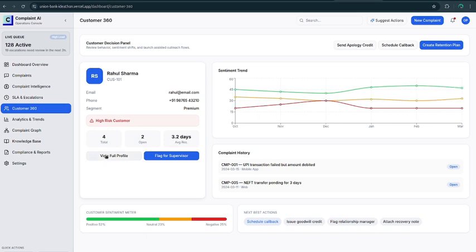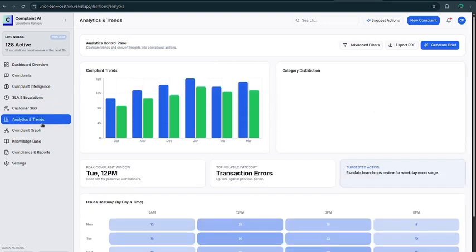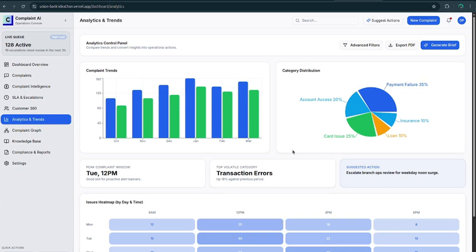This is the customer 360, where we can analyze each customer's complaints in detail, more focused on the customer's point of view. We can see the complaints of individual customers and their sentiments, that is, whether they were happy with the service or not. Then comes the analytics trends, which is more focused on the timing of complaints, at what time most complaints are raised, what the categories of the complaints are, and the top category per day, per month, etc.